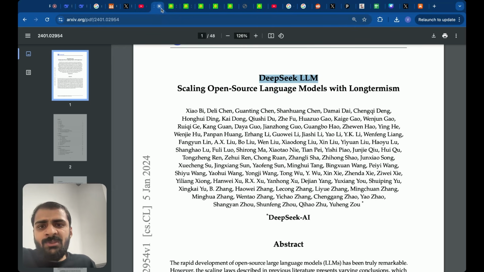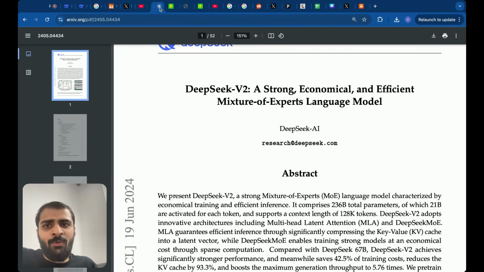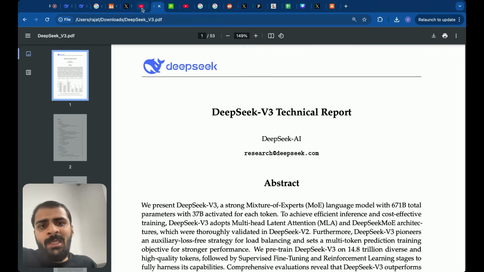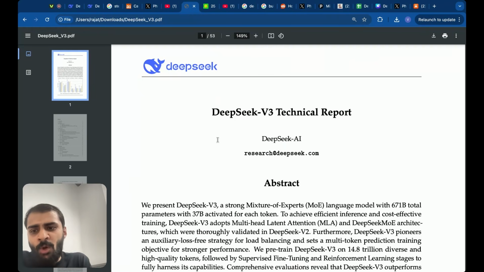And all of these innovations which happened in these papers, right, all of these papers, I really wanted to dig deeper and I wanted to understand. I knew exactly how LLMs were built from scratch, but DeepSeek was a revolution on top of the foundational LLM models and the architecture which we have traditionally seen. So I wanted to learn everything about it.